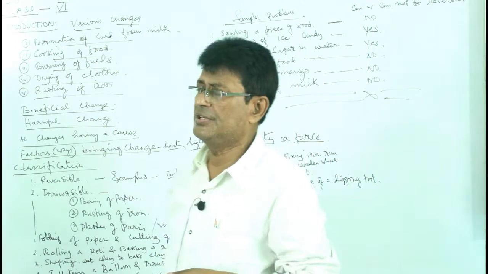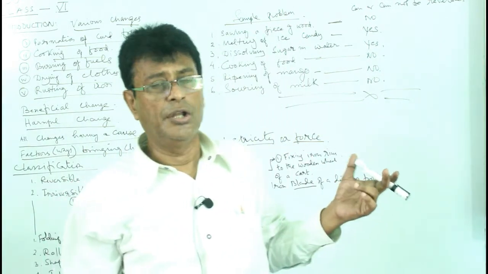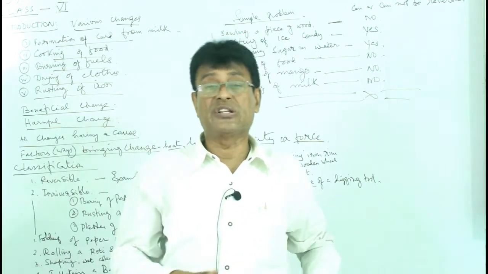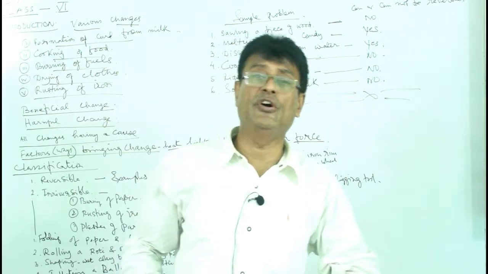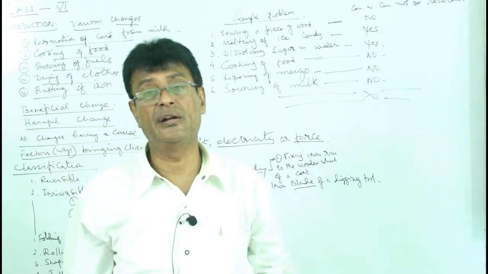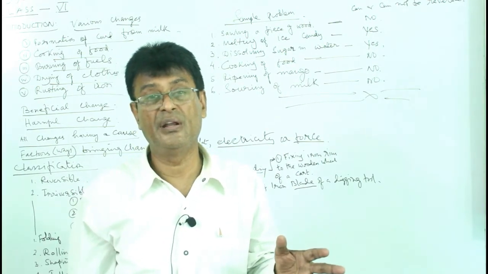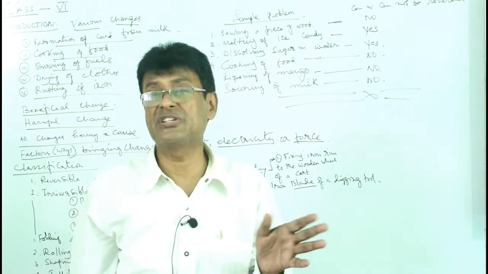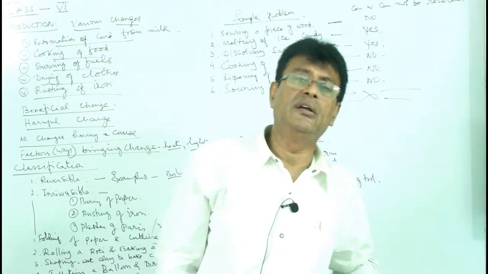Drying of clothes, every day you wash clothes. The maid servant at your home, or sometimes you yourself, or sometimes your aunts, mother and all those, they also help to clean your clothes. They do it and then they put it in the sun. What happens due to the sun, due to the fast blowing wind, it dries up. So that is simple, because that is not any complex change. It can be reversed, it can be made wet again.